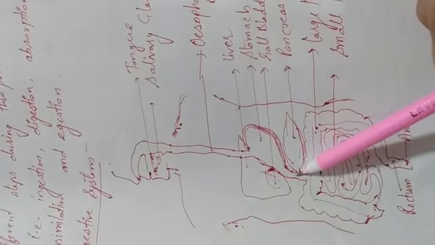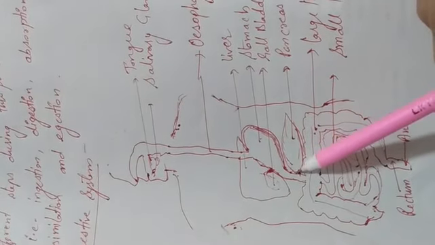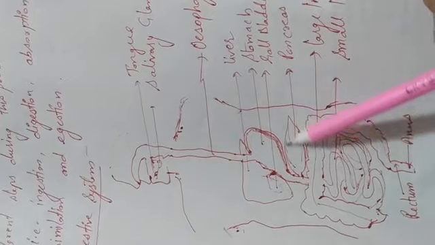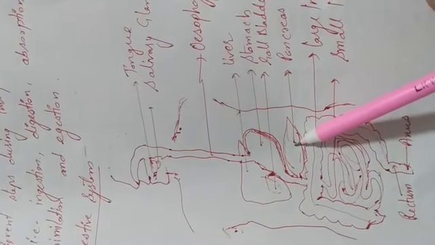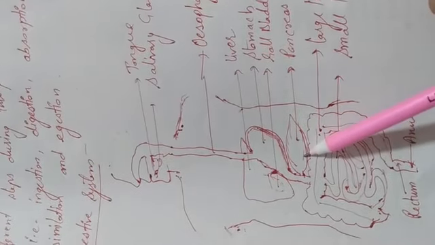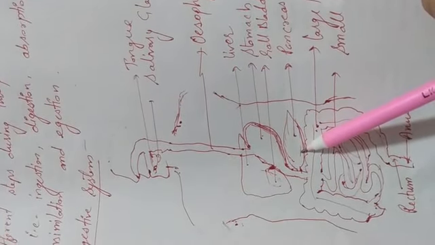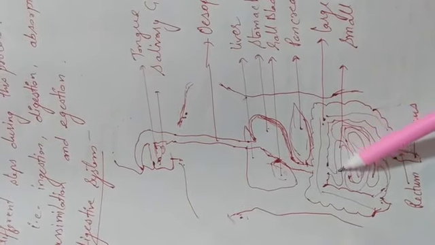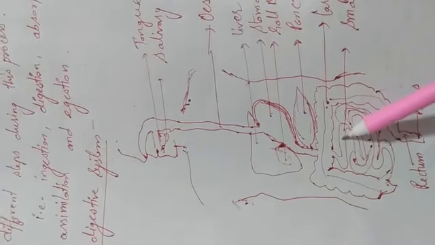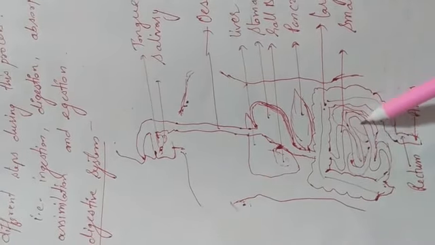Now from this one our food will go through this one, and there is a pancreas. Pancreas is also our gland, and it secretes pancreatic juice that also helps to digest our food. Now from there food will go through this one. This one is the small intestine. From the small intestine then food will pass through there.